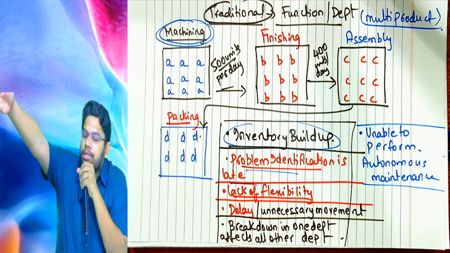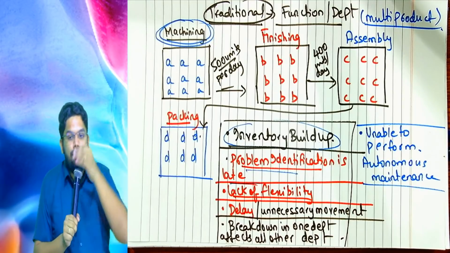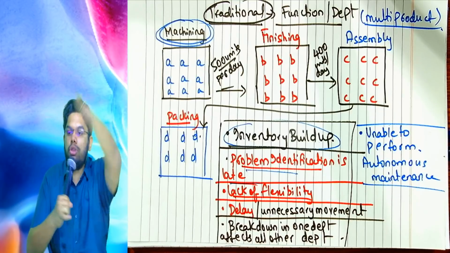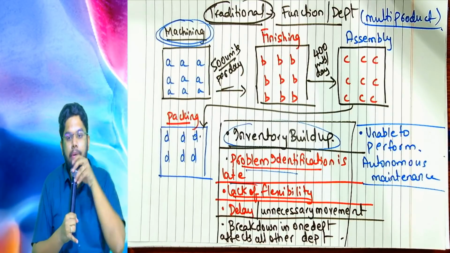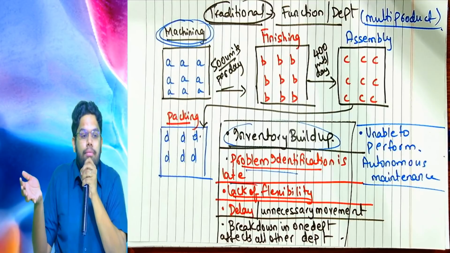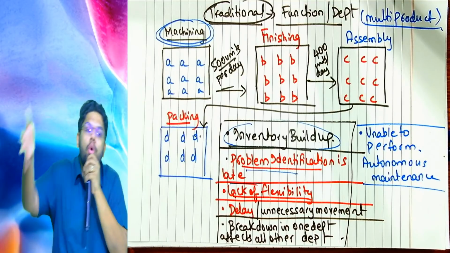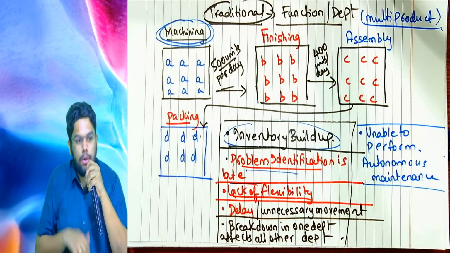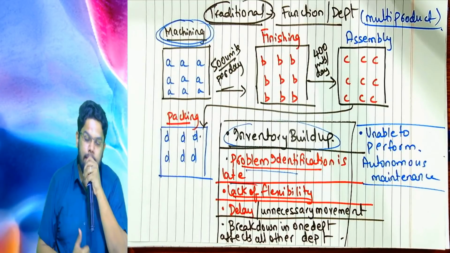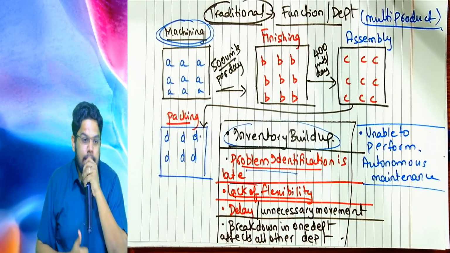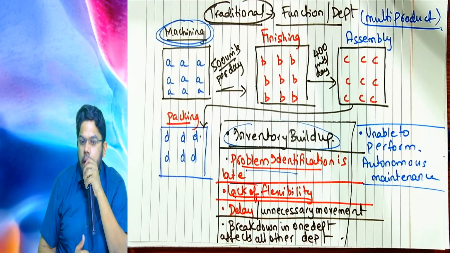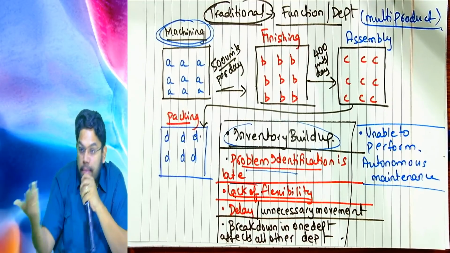Now, the machining department building is that side, the finishing building is here, the assembly building is there, the packing building is there. A huge factory, with different buildings for each operation. So every day, we have to carry a huge quantity of stock from one building to another. When you go to the factory, you might see movement of products from one department to another. This causes delay and unnecessary movement from that building to this building. And it is also possible that while moving, some damage may happen.